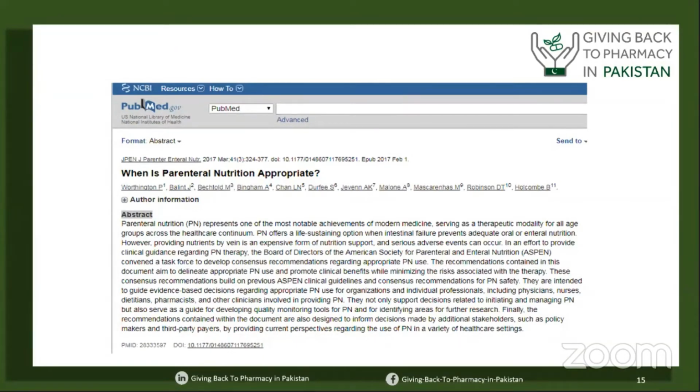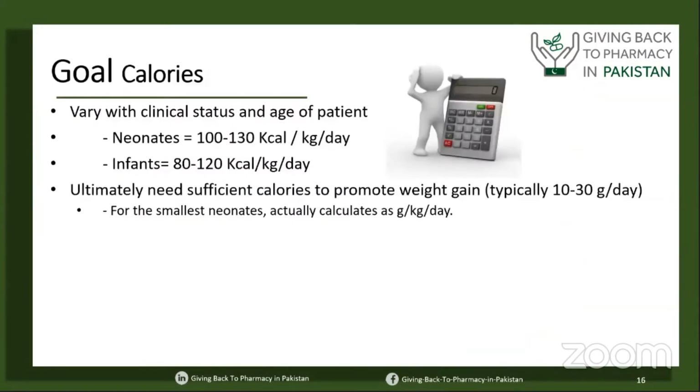You can go to the website of ASPEN, the American Society of Enteral and Parenteral Nutrition, nutritioncare.org, where you can access these guidelines, and some of these guidelines are available for free for everyone, so you're not required to make any kind of payment. So once we know the total parenteral nutrition is indicated, the very first step is to estimate the caloric goal.